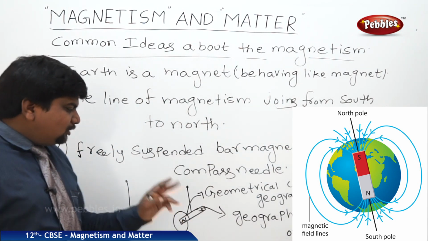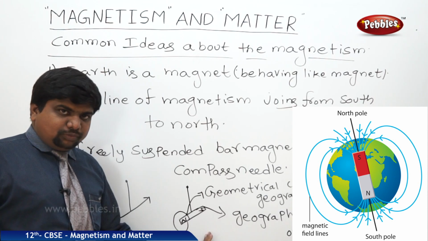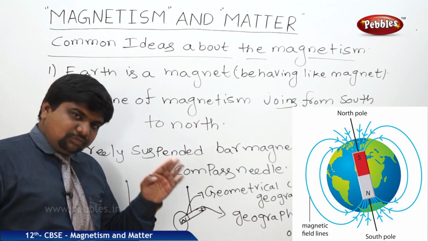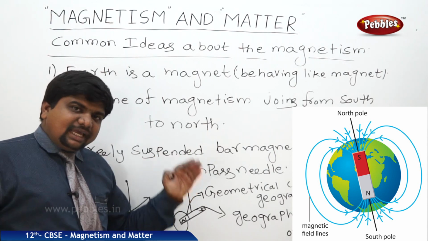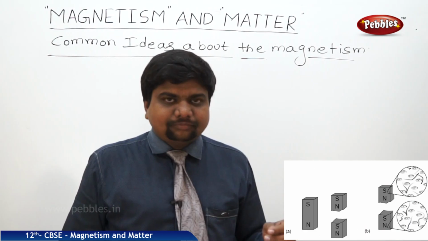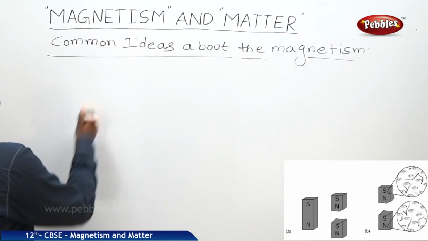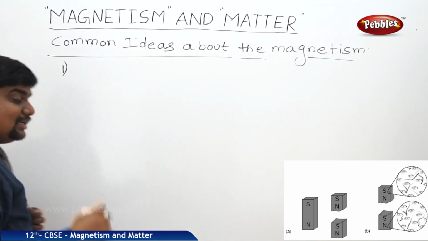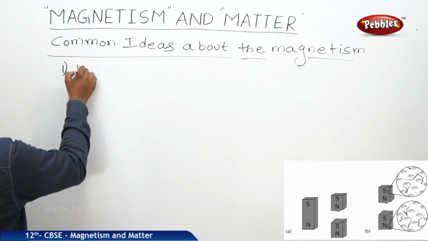So geographical north pole and geographical south pole are the places with respect to the Earth's magnetic axis. There is a repulsive force between similar poles of the magnet.